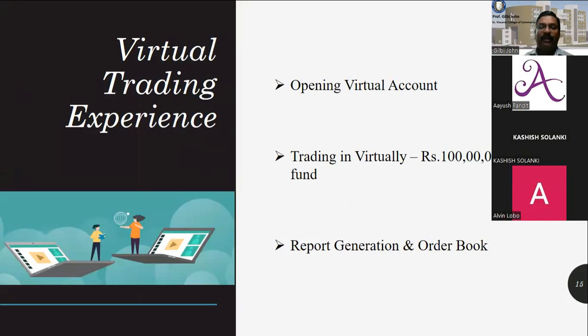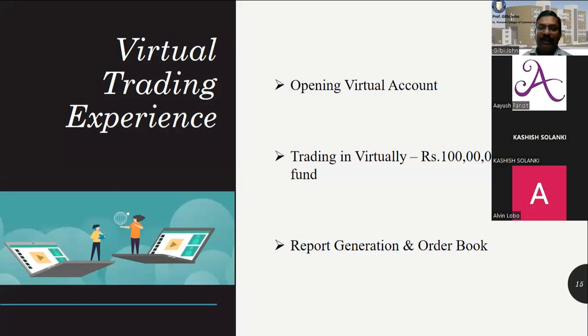One such platform I'll be introducing to you today, and how to do the virtual trading. When you start virtual trading, you will get around 1 crore rupees as a seed fund to trade virtually. It is virtual money, and with this 1 crore you can buy and sell various items allowed in the stock market.